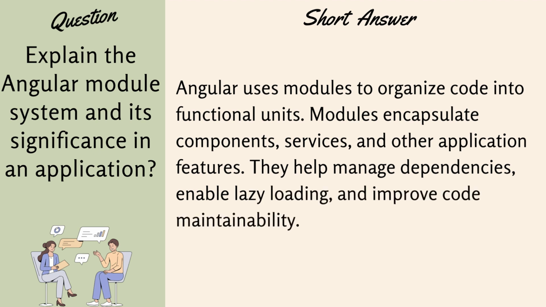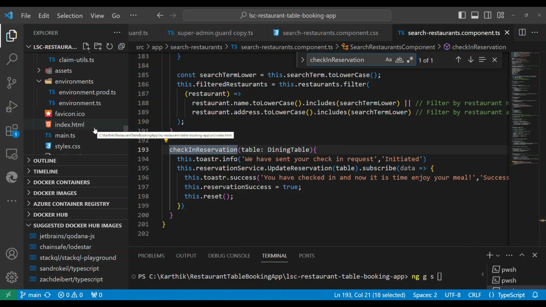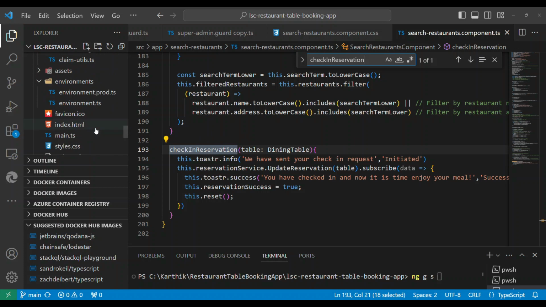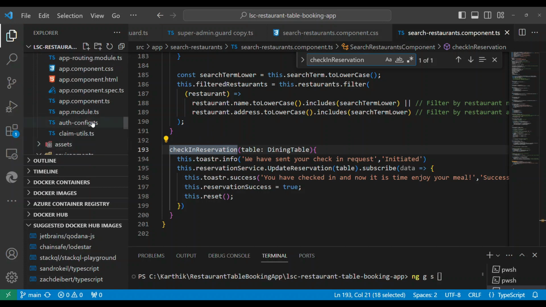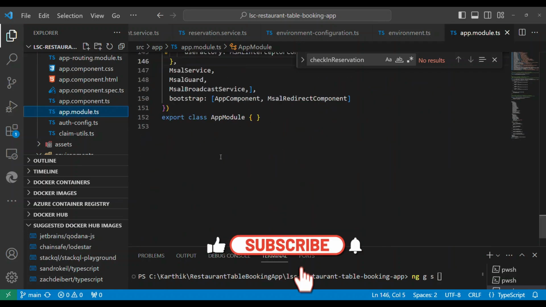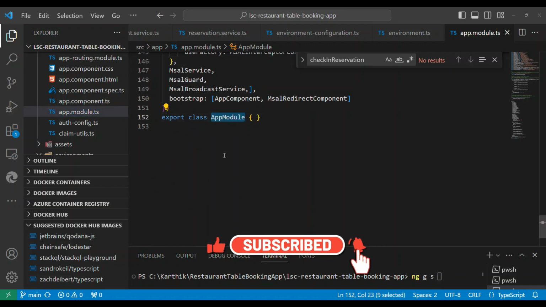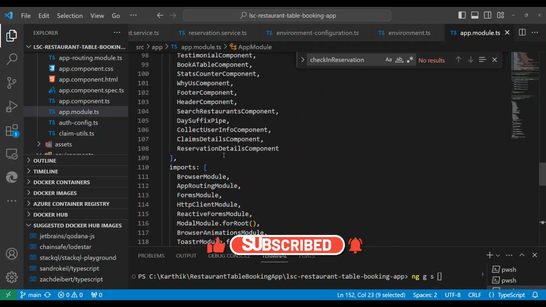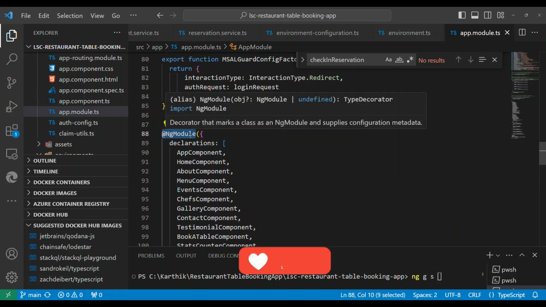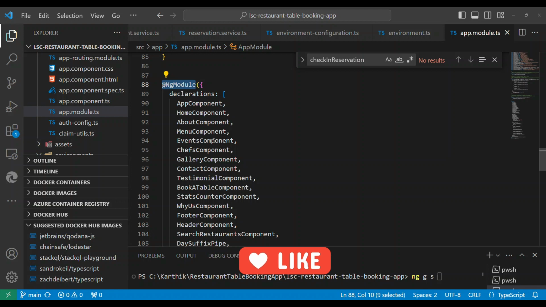Now let's understand from the code perspective what a module is. For a given Angular application, there will be at least one module. The module that is very common and everybody can easily recognize is called AppModule. The moment you create an Angular application, there is an AppModule. Basically, there's a class, and we are decorating this class as a module. When you decorate as a module, you need a decorator called @NgModule. And inside that, there are plenty of things that you can do.